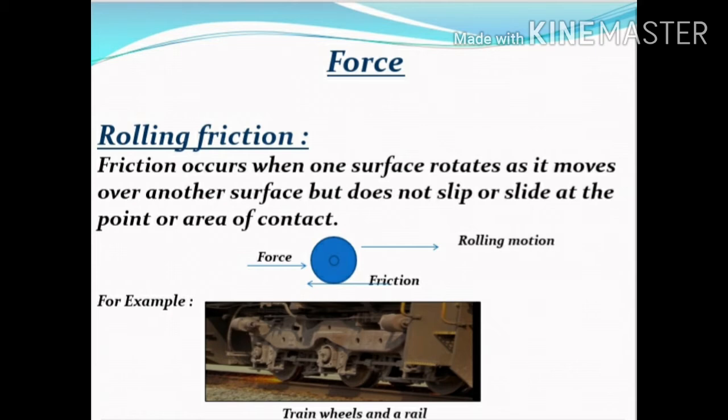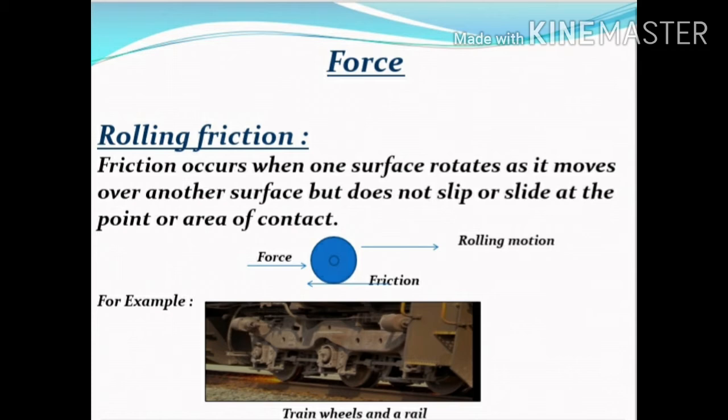Rolling friction. This friction occurs when one surface rotates as it moves over another surface, but does not slip or slide at the point or area of contact. That is, the opposing force which comes into play when a body rolls over the surface of another body.